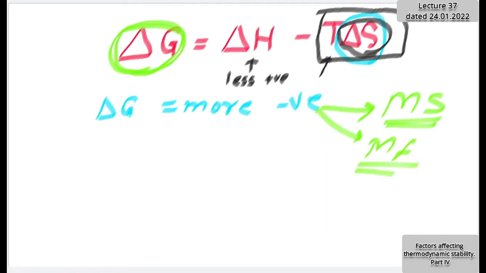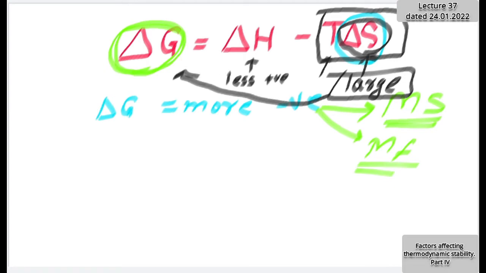In order to make that term T delta S large, delta S also should be large. Entropy change should be more. The larger the entropy change, the more stability, or the more easily that reaction will occur. So my point of interest to discuss here is entropy change, that is delta S. For that, let me consider two reactions. In one reaction monodentate ligands are in the complex, and in the other a chelate is there. Let me discuss how to obtain the chelate from monodentate.